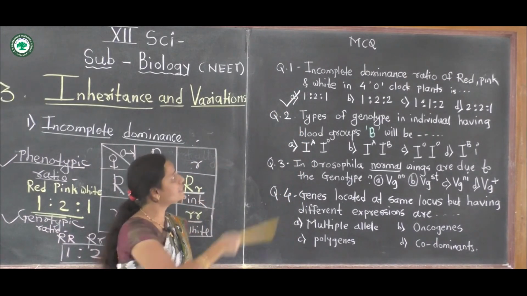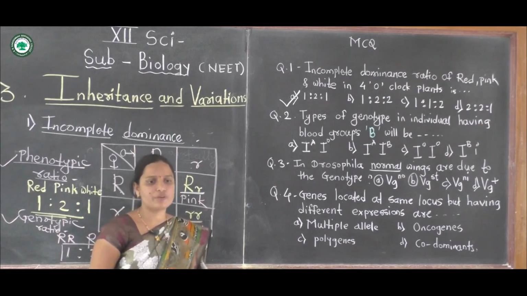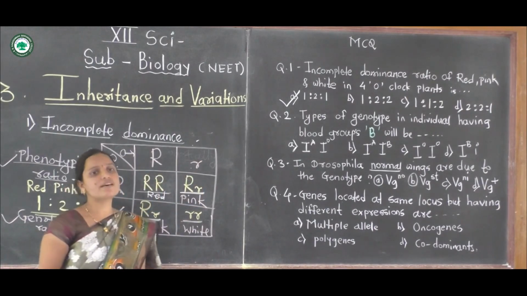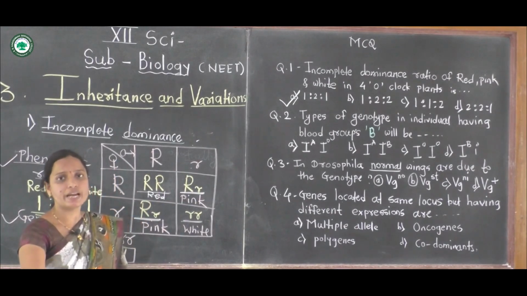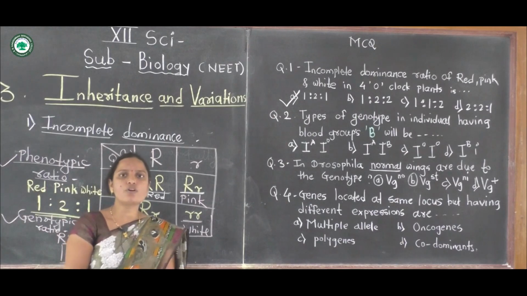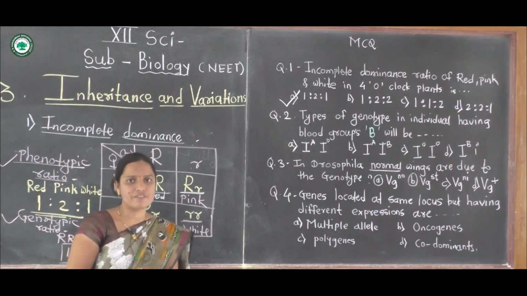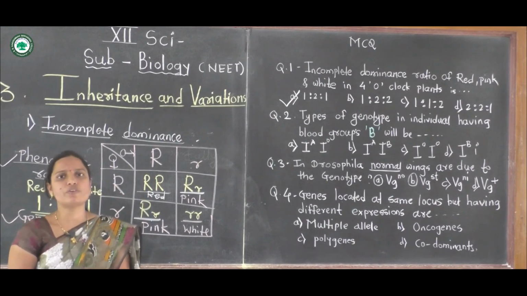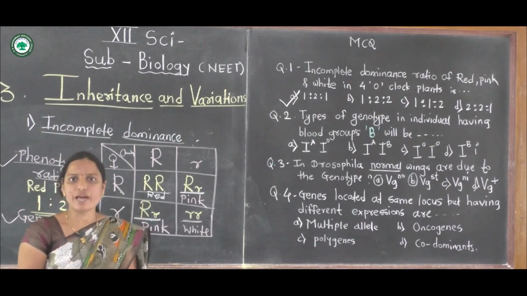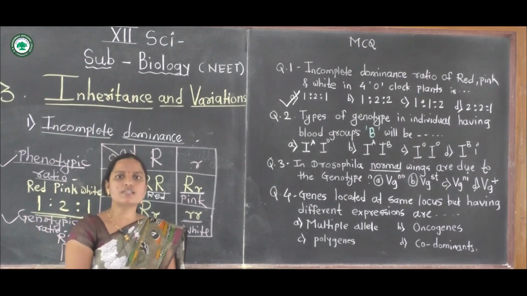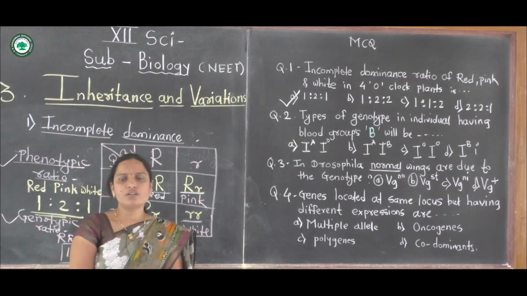This is an example of an MCQ that may be asked on this topic. In 4 o'clock plants, meaning Mirabilis jalapa, incomplete dominance occurs and the ratio is 1:2:1. The genotypic and phenotypic ratios are similar in incomplete dominance.